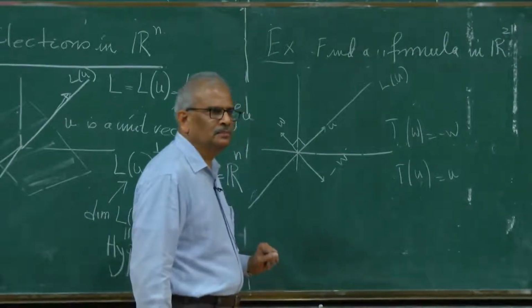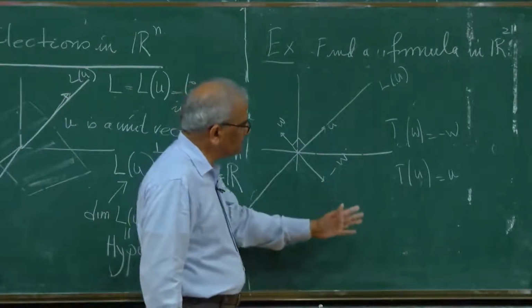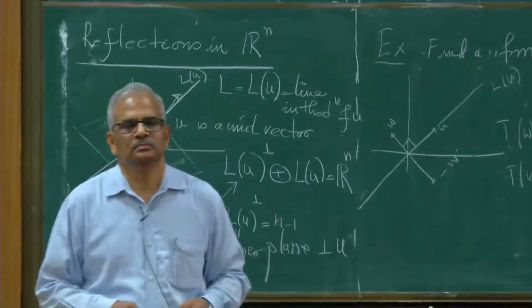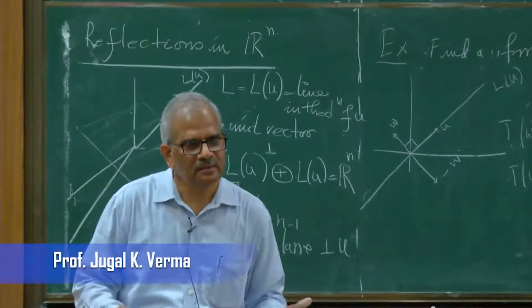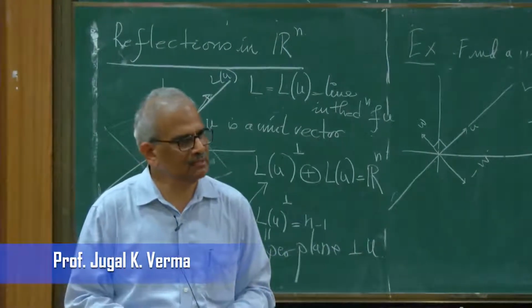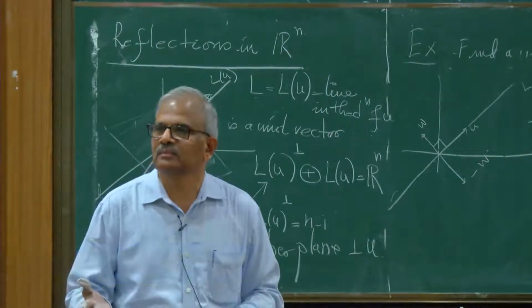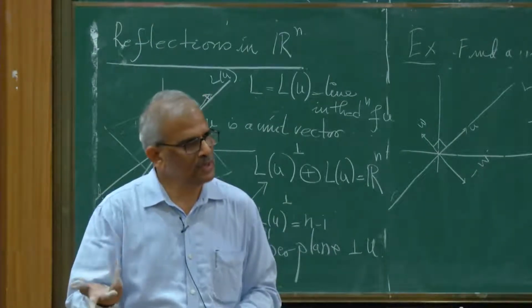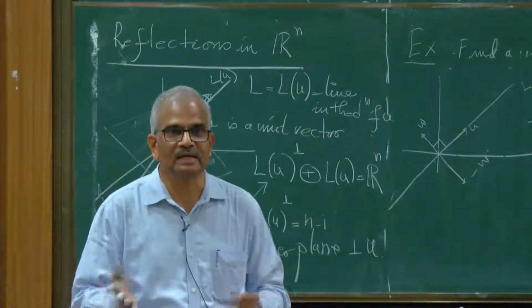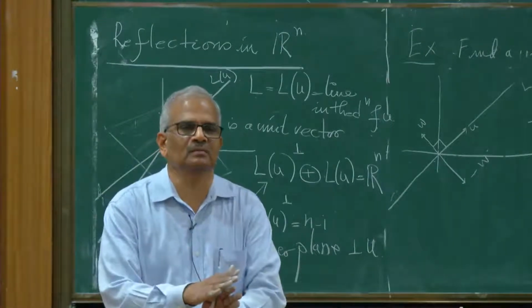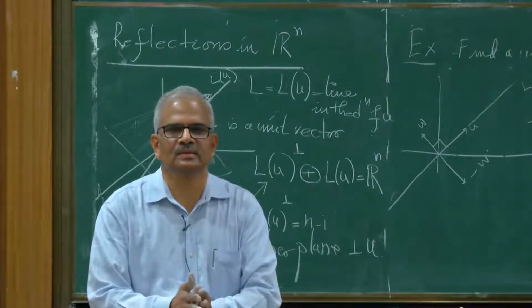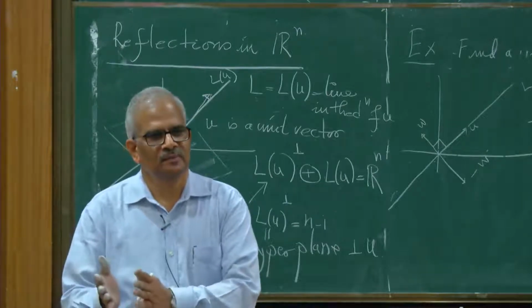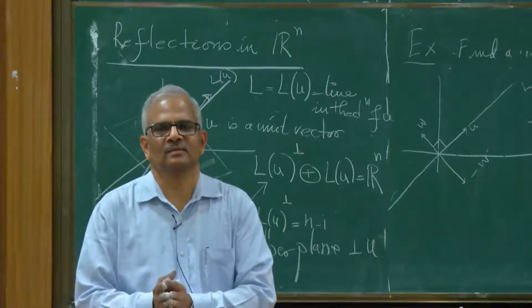So what are the eigenvalues of the matrix corresponding to T? We don't know what the matrix is, but we know the linear transformation induced by that matrix: 1 and minus 1. It's a 2 by 2 matrix, so there are two eigenvalues. They could be repeated, but in this case they are distinct, 1 and minus 1. What is the determinant of the matrix? Minus 1. Reflection corresponds to matrices of determinant minus 1.